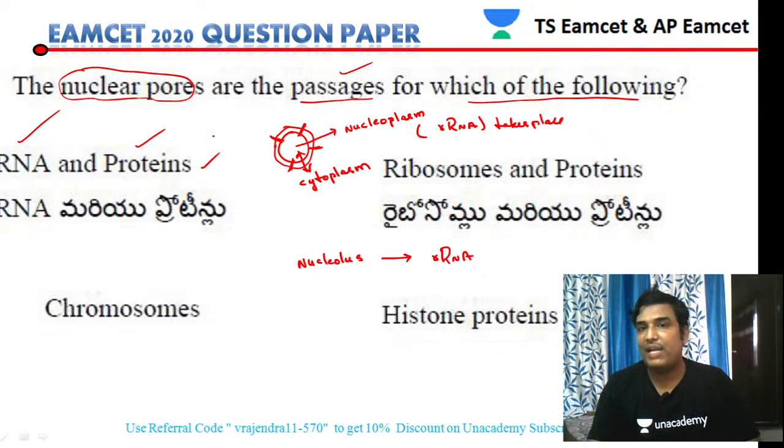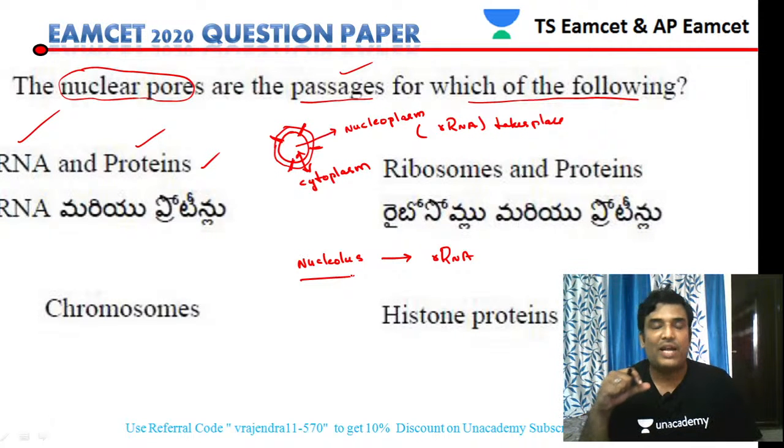What type of RNA? It is ribosomal RNA. That is the thing which we have to remember. Why is ribosomal RNA moving from the nucleoplasm to the cytoplasm? Inside the nucleoplasm we have the nucleolus. The nucleolus's main function is to synthesize ribosomal RNA, and that ribosomal RNA is required for protein synthesis. Protein synthesis takes place in the cytoplasm.